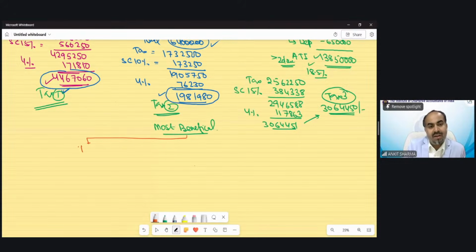Then you have to take tax 1, which is as per default tax regime, which is 4467060.